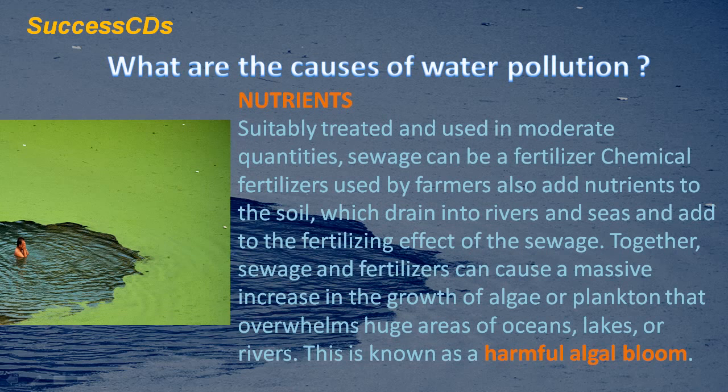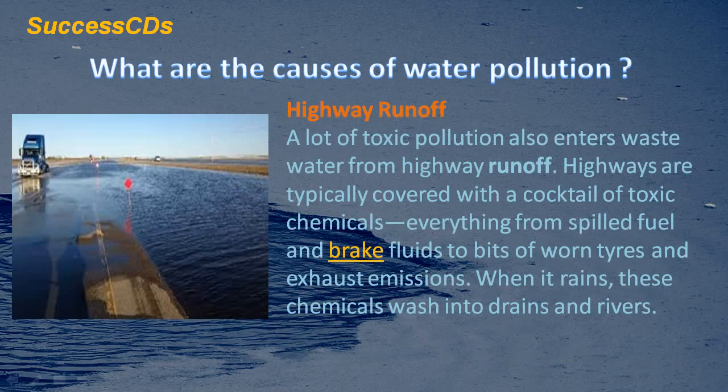Suitably treated and used in moderate quantities, sewage can be a fertilizer. Chemical fertilizers used by farmers also add nutrients to the soil, which drain into rivers and seas and add to the fertilizing effect of the sewage. Together, sewage and fertilizers can cause a massive increase in the growth of algae or plankton that overwhelms huge areas of oceans, lakes or rivers. This is known as a harmful algal bloom.